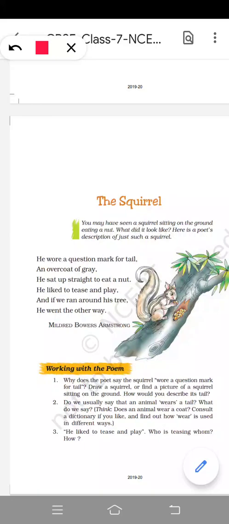Hello everyone. Today we will discuss a poem of Class 7 Honeycomb book, The Squirrel. The Squirrel is a poem written by Mildred Powers Armstrong.